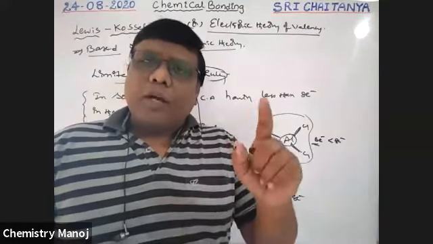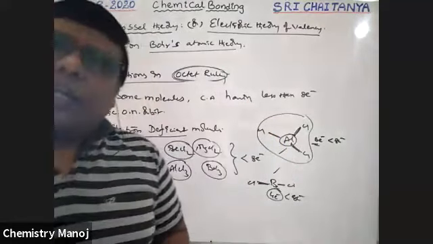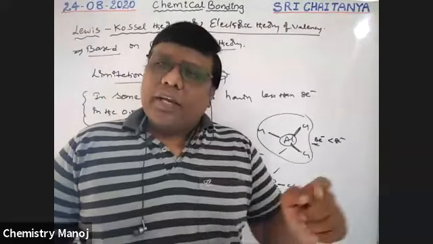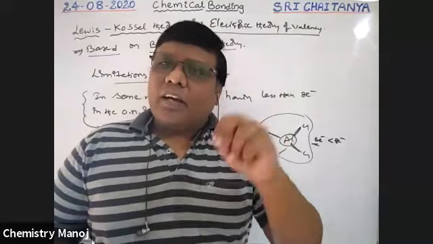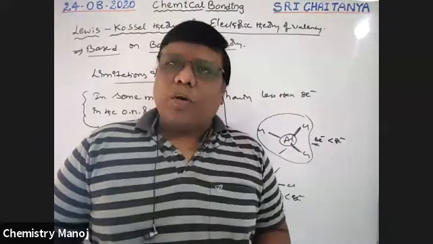Next, a bond means 2 electrons. Every bond has 2 electrons. But in some compounds there is a 3 electron bond. What is that?